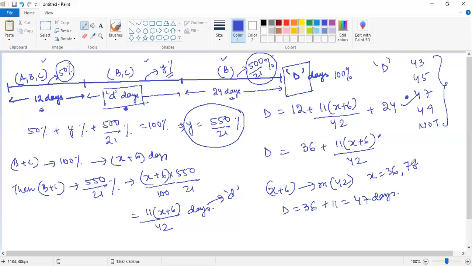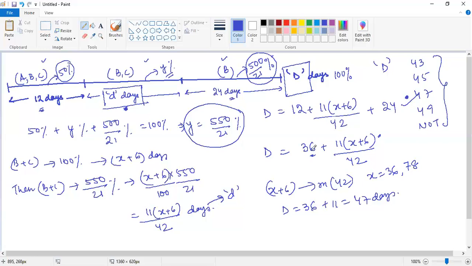In which way is that not in line with our data? If this were 78, then here it would be 84, 2, 22 plus 36, which is 58. 58 is none of our options, but still, if we took 78, what problem would we run into? There was one piece of data given where B and C take x plus 6 days and A and B take x days.